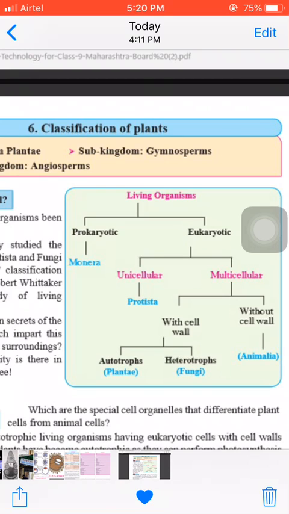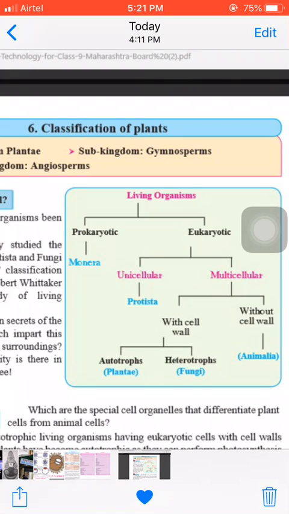So plants, those which are green in color, are the main source of food for all. We are also living organisms, but we are animals. Daily we eat wheat, rice, vegetables, fruits. All these things, means food, we get from plants. So plants are the main source of food in the world because they are able to make their own food by the process of photosynthesis.